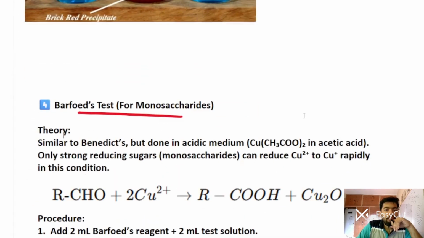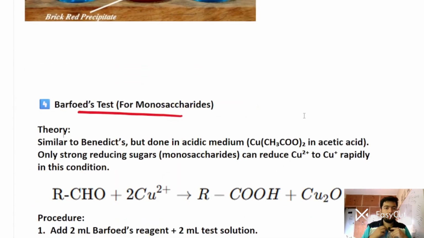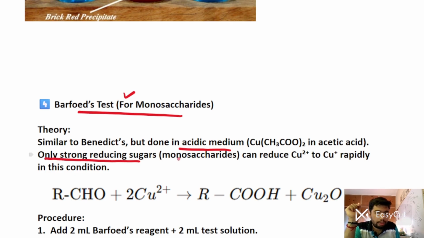Now let's discuss the fourth test, that is Barfoed's test. It is for monosaccharides. The theory is similar to Benedict's, but it is done in acidic medium. You have to note that it is done in acidic medium. Only strong reducing sugars, that is monosaccharides, can reduce copper 2+ to copper 1+ rapidly in this condition.